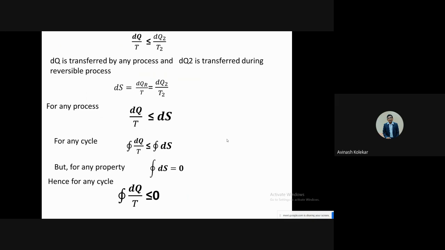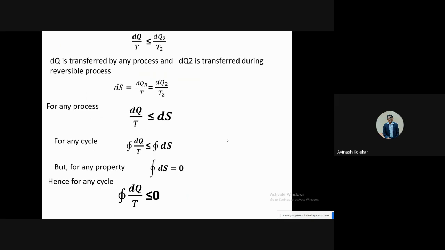If you have reversible processes, then dS becomes dq by T. And if you take the cyclic integration of dS, that will be 0, because it is a property.